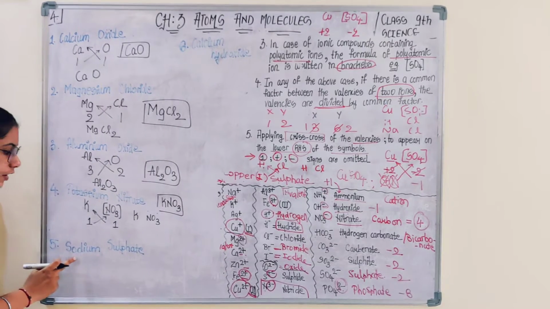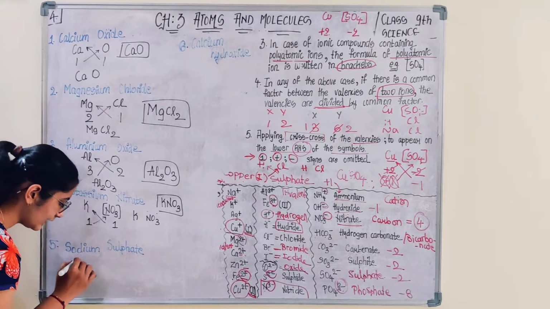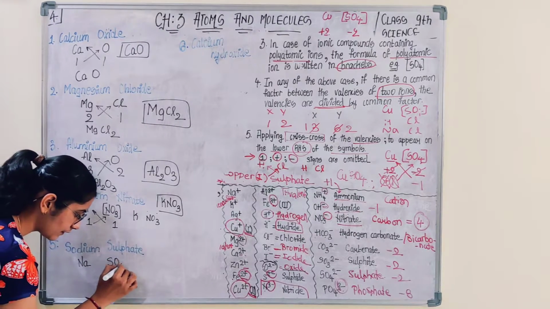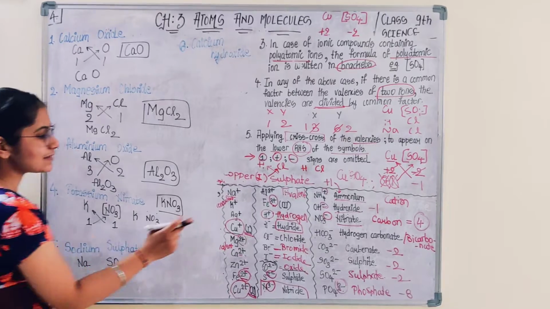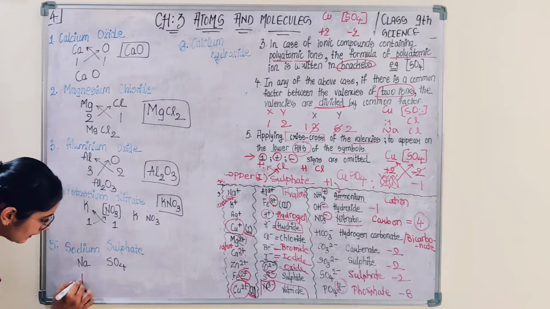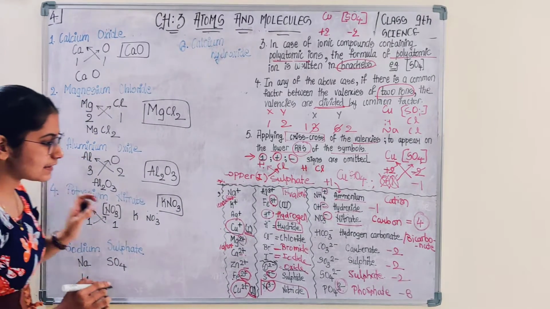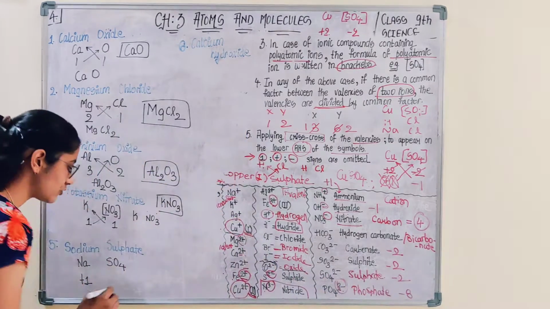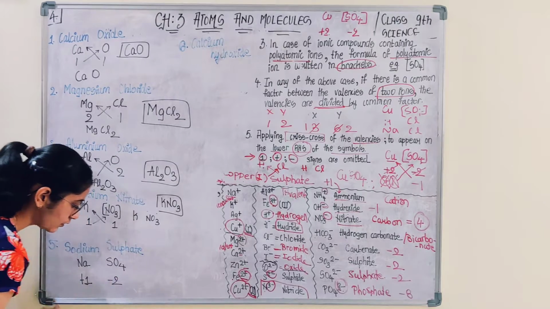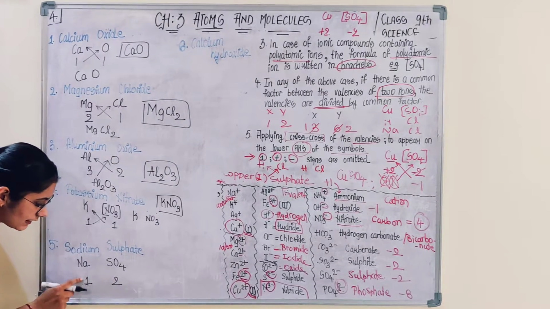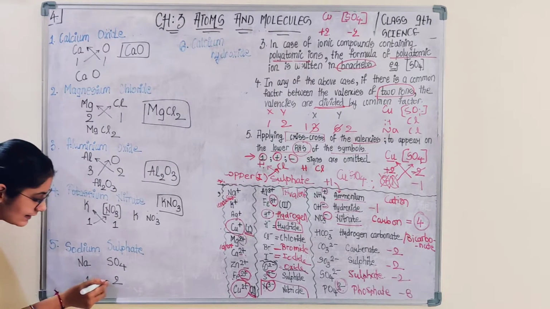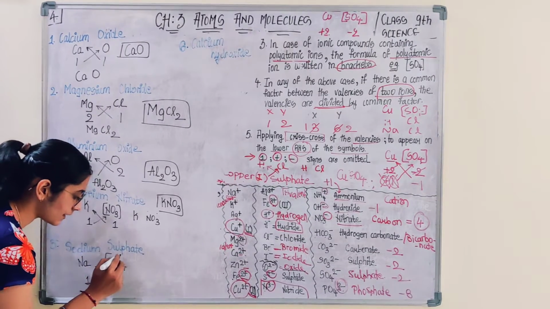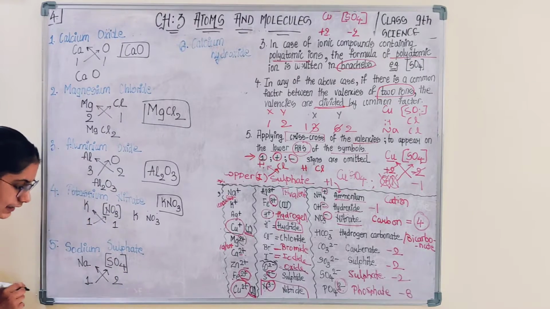Similarly, if you want to solve for sodium sulfate, sodium Na, sulfate SO4, the valency of sodium is +1. The valency of sulfate is -2. No need of sign. There is no common factor. Next step is crisscross. Since sulfate is a polyatomic ion, you keep it in bracket.